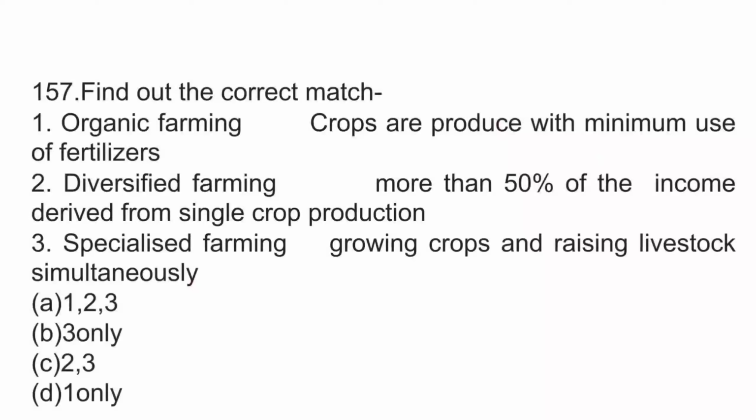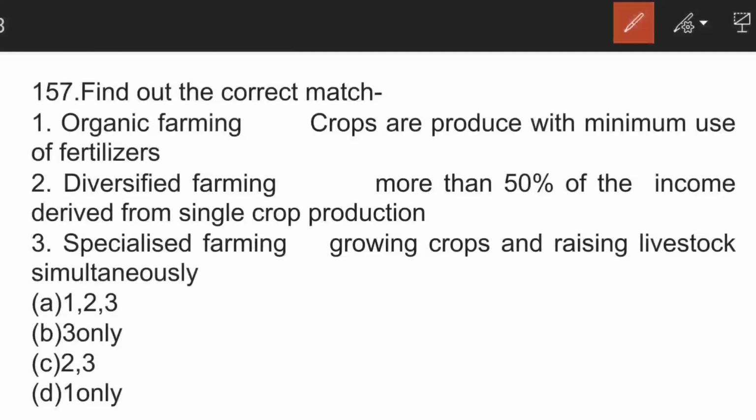The next question is, you have to find out the correct match. Organic farming, crops are produced with minimum use of fertilizer. All right. Diversified farming, more than 50% of the income derived from single crop production. And specialized farming, growing crops and raising livestock simultaneously. So which of the following pairs are correct? Here, if we go for elimination, the second pair is wrong. It will be specialized farming, and the third pair is also wrong because it is mixed farming. So D will be the correct answer.